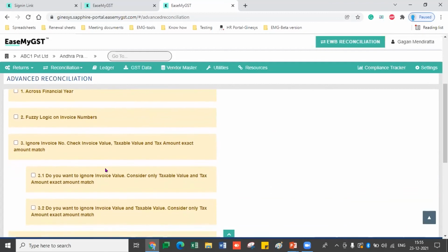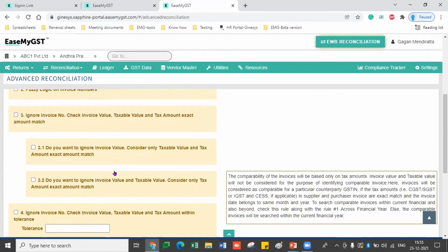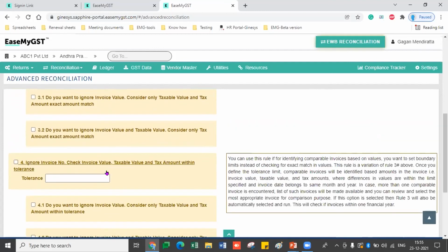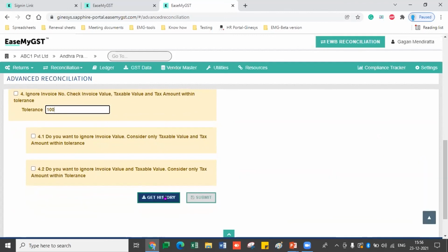Now we have some more applied logics, like tolerance level. You can now set the tolerance level according to your own business rule. You just click on the type, click on the tolerance, and type any amount you want. Then just click on get history, and you will get the reconciliation prepared by applying these fuzzy logics.